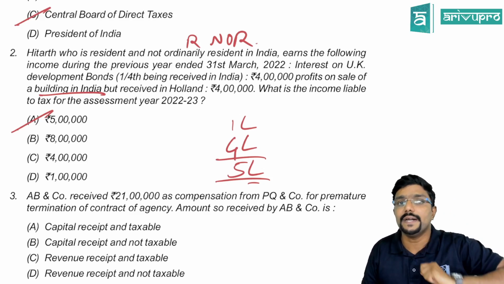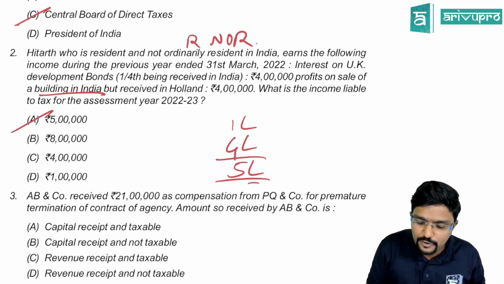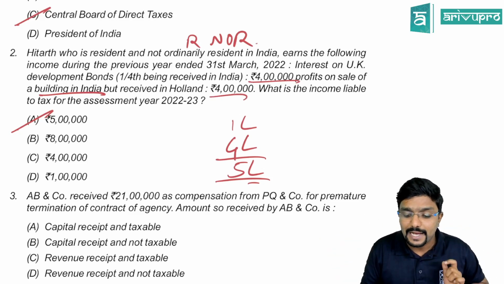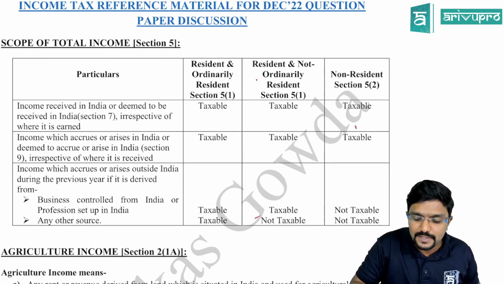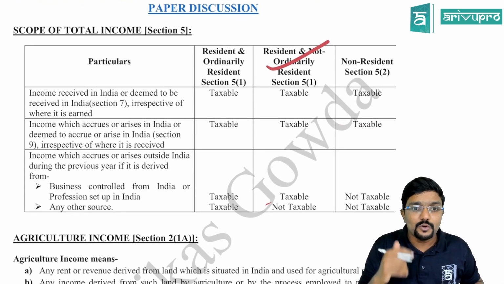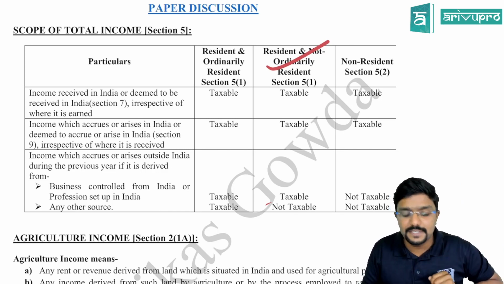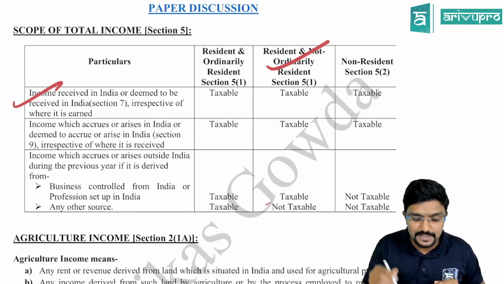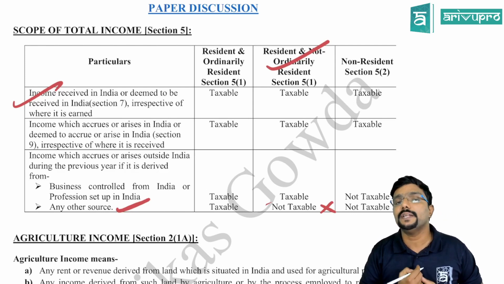If he was an ordinary resident, then the entire global income would have been taxed, and I would have considered the full 4 plus 4, 8 lakh. But he is a not ordinary resident. As per my regular study material, in the scope of total income table, where does this person fall? In the second category. So with respect to interest on UK development bond, only 1 lakh is received in India. Out of 4 lakh, 1 lakh falls here, whereas the remaining 3 lakh falls here, which is not taxable for a not ordinary resident.